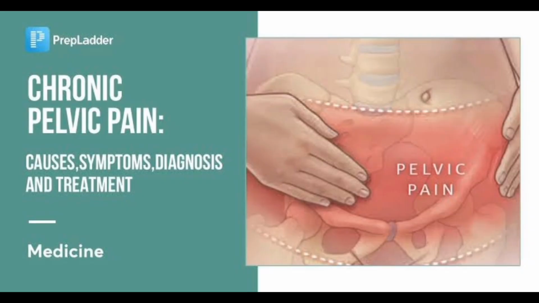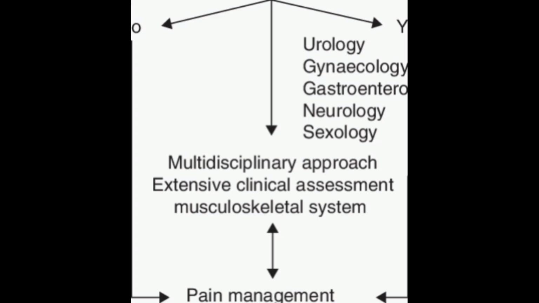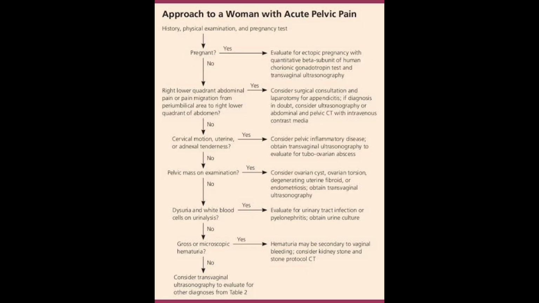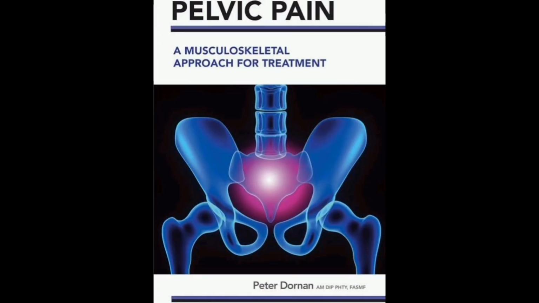Pelvic inflammatory disease, PID, an infection of the female reproductive organs, is often caused by sexually transmitted infections like chlamydia or gonorrhea. Fibroids, benign growths in the uterus, can cause pelvic pain and pressure. Ectopic pregnancy, where a fertilized egg implants outside the uterus, often in a fallopian tube, leads to severe pelvic pain. Miscarriage, the termination of a pregnancy before 20 weeks, can cause pelvic pain.